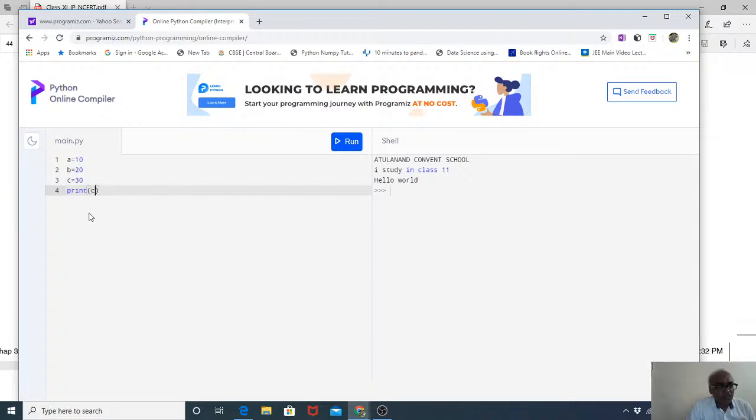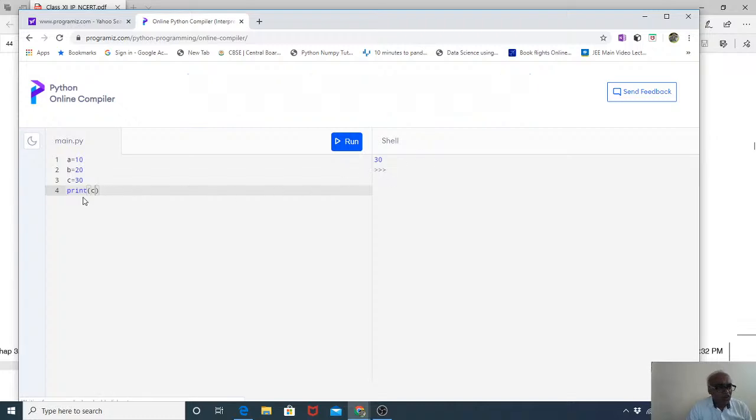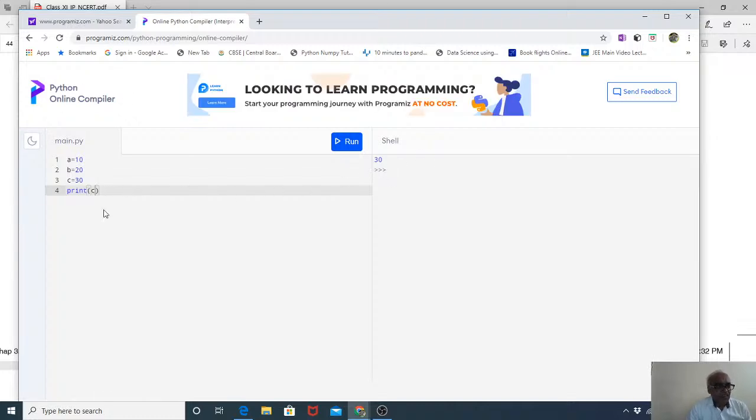So A is going to carry 10, B is going to carry 20, and C is going to carry 30. Now we'll run this one and see what is going to happen. 30. You see the answer that has appeared here is 30. 30 has appeared because we want to print the value of C here. So whatever value is inside the C variable will be coming here.